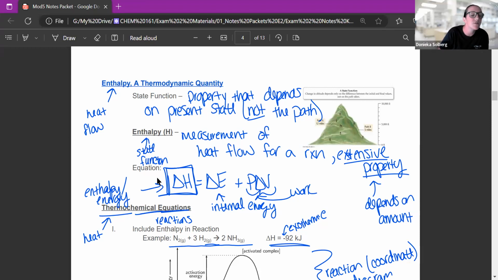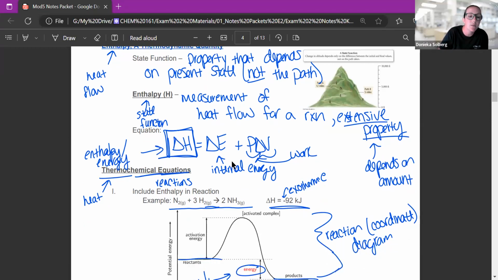So the equation to find the amount of enthalpy for a system is based on the internal energy and the work that it does, which has to do with pressure and volume change. If you're talking about a gas, this equation specifically, we are not going to be using because we are not talking about gases in this specific unit. We'll talk about gases in their own unit. So again, we're not focusing on the expansion and compression of gases. We are focusing on heat transfer, energy changes from hot to cold. That's what thermochemistry is all about.